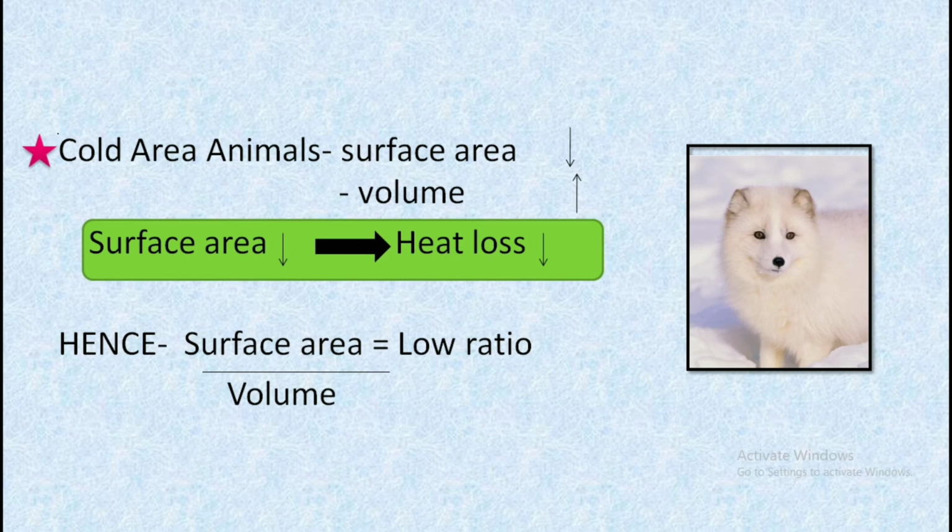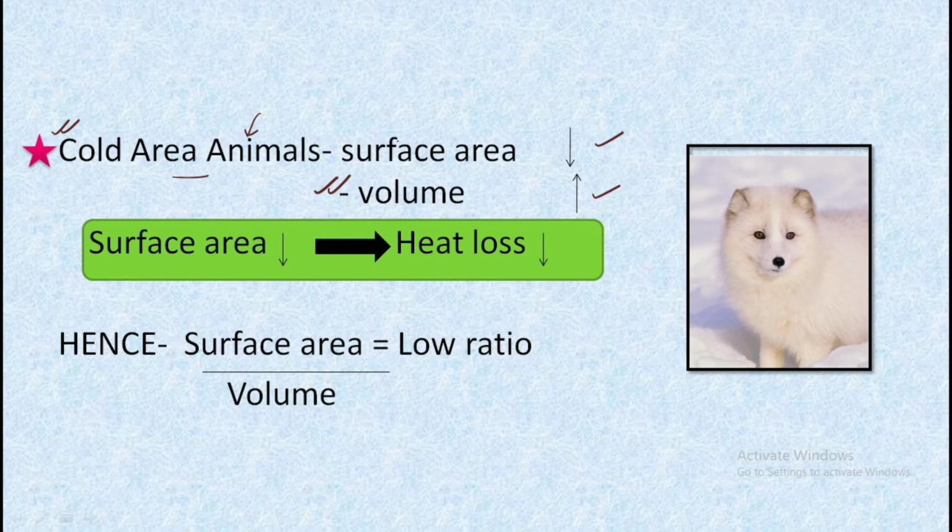So in contrast to warm area, the cold area animals have lesser surface area as compared to the higher volume of their body. We can imagine a panda which has a very large body, but if we compare the volume or the mass of the panda in comparison to the surface area of its body exposed to the external environment, we can find out that the panda has lesser surface area exposed in comparison to the volume of its body. So this is the rule that is applied to all the cold area animals according to the Boltzmann's rule.